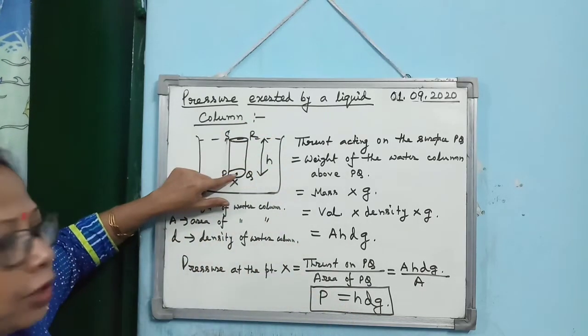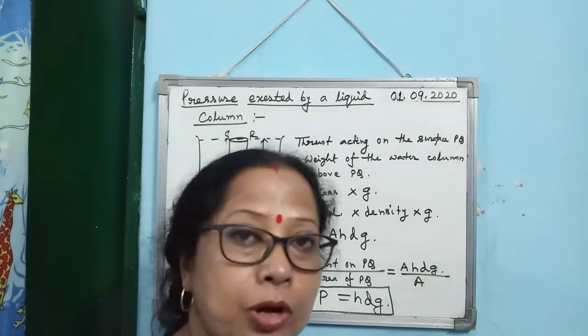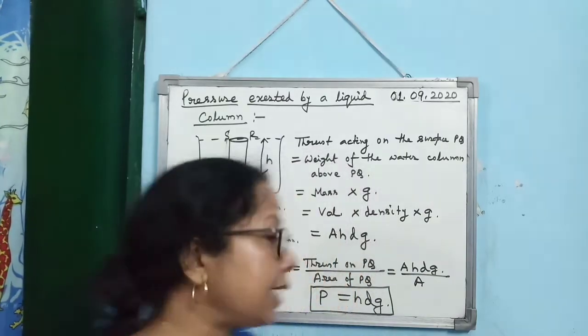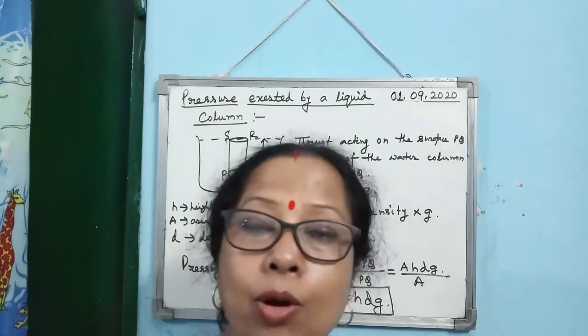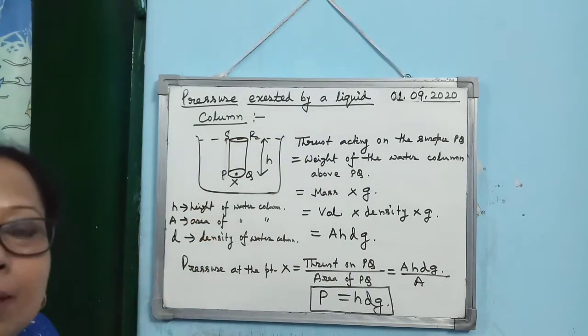H is the depth of the point. What is H, I said? I am not writing it, you must write it down. Verbally I am saying, what does H represent? H is either the depth of the point, or you can write the height of the liquid column above the point.